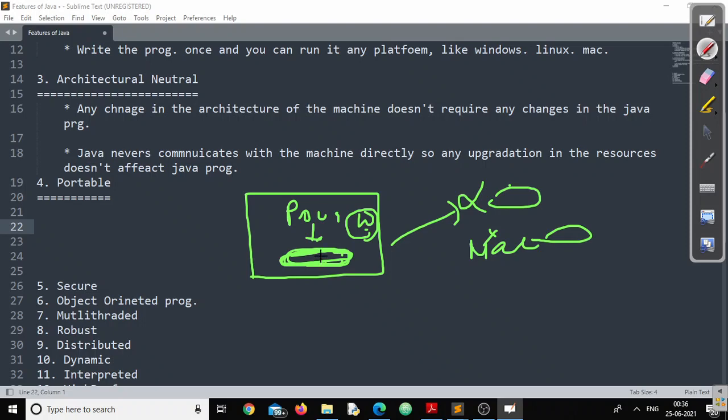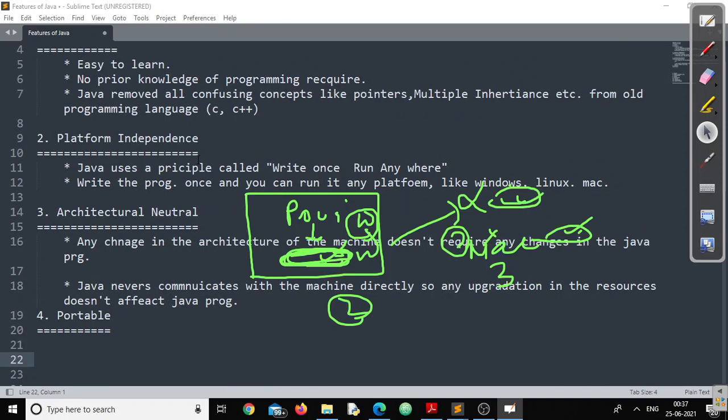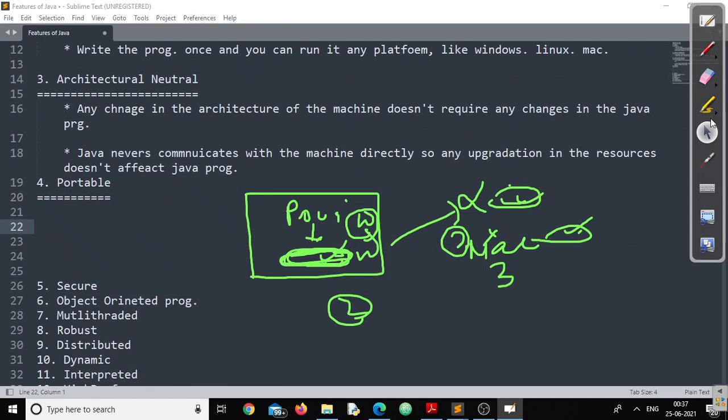So here, the code remains the same. The language remains the same. What has been changed? What has been migrated? It has been migrated from machine 1 to machine 2 to machine 3. Machine 1 and machine 2 maybe are using different service providers, one is using Windows, one is using Linux. For all of you, you might see that platform independence and portability are the same. No, to achieve platform independence, I have to use the concept called platform independence.